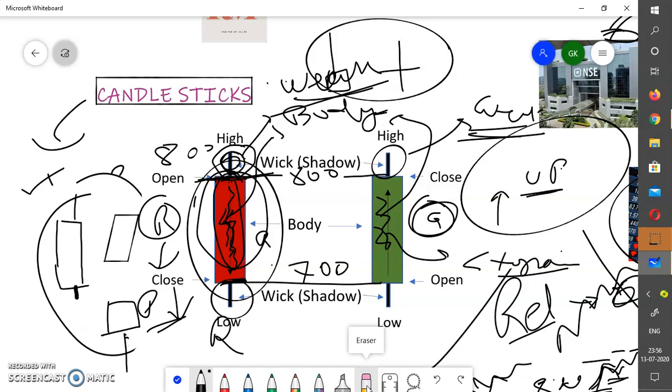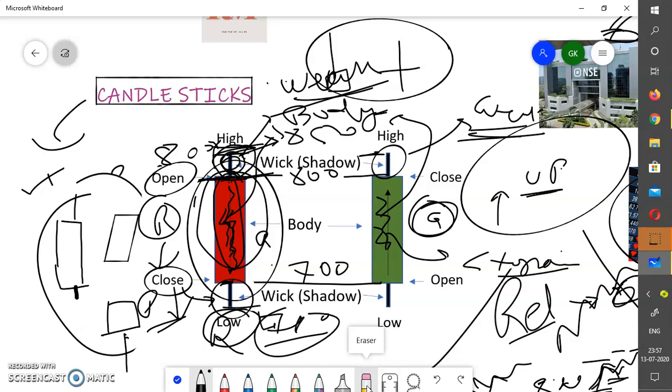Now if the shadow comes up above the opening price, it's called the high of that particular candle. And if the shadow comes below the closing price, it's called the low of that particular candle. It's simple. Suppose this is the 800 price. The price opened here and moved to 850. This shadow touches 850, so this is the high of this candle, and suppose this is the low of 750. So this is the low of this candle.